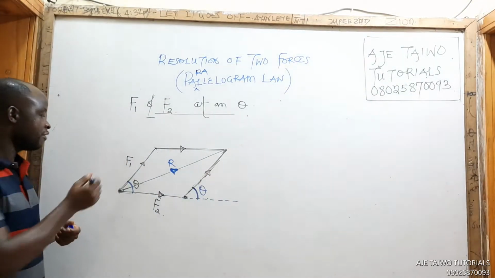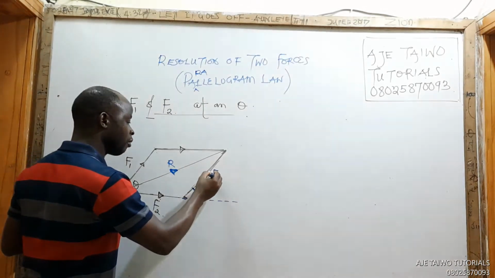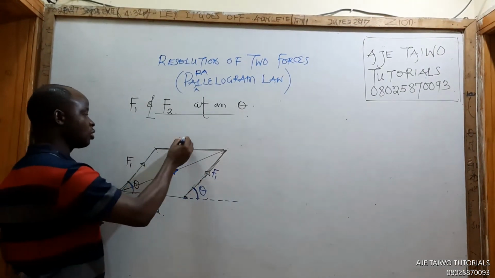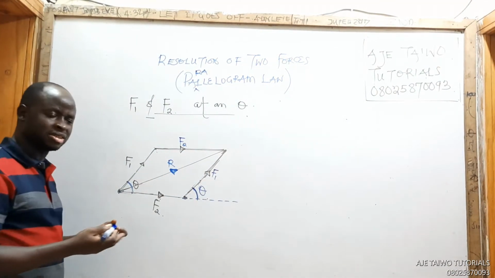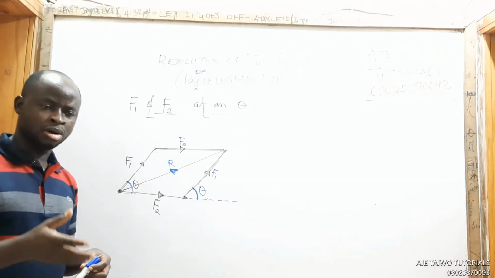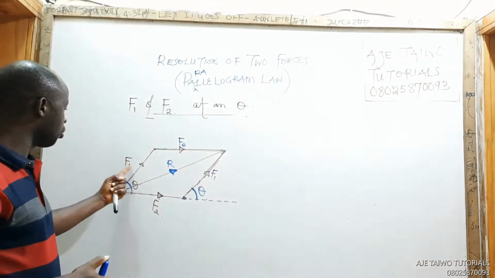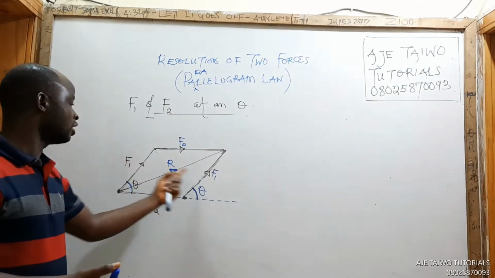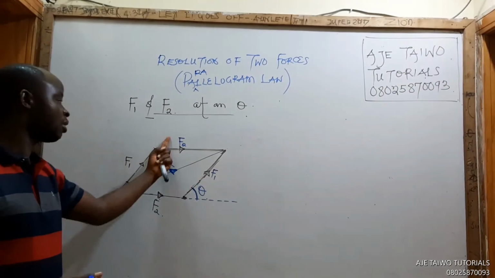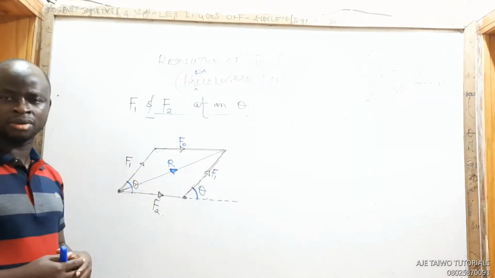They're the same thing. If here is F1, here is also F1. If here is F2, here is also F2. That is one of the conditions for a parallelogram. That is, opposite sides are parallel and equal. You know this, of course.